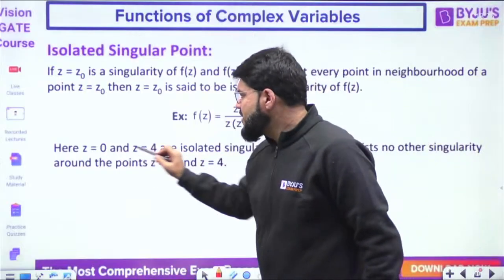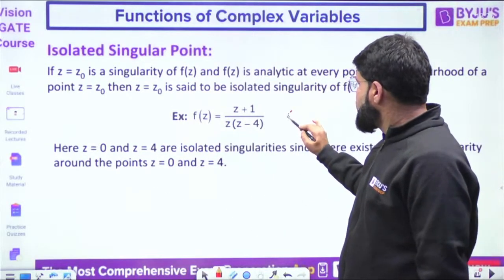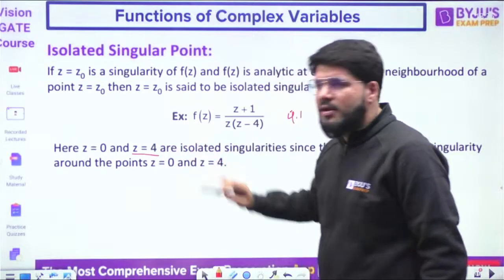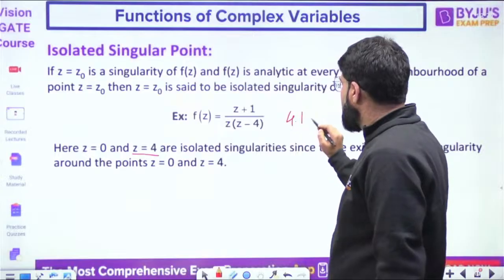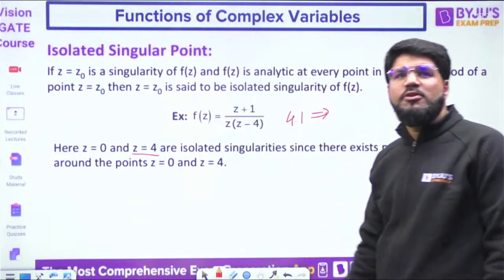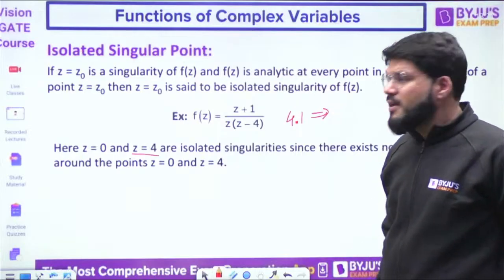z equal to 0 and z equal to 4, and they are also singular points. Okay. But suppose I put 4.1. I know that 4 is a pole, and 4 is a singular point also. If I put 4.1, what is the value of the function? Is it still undefined? Nahi na?